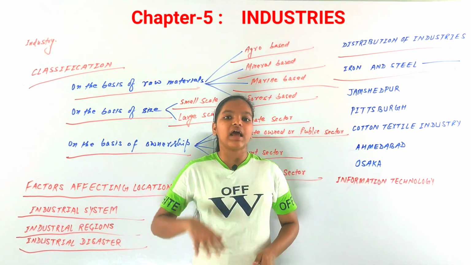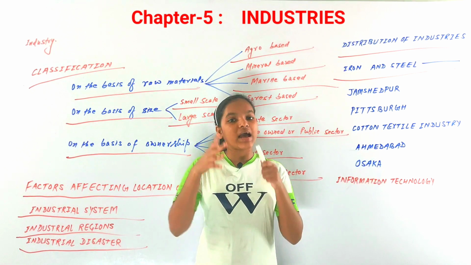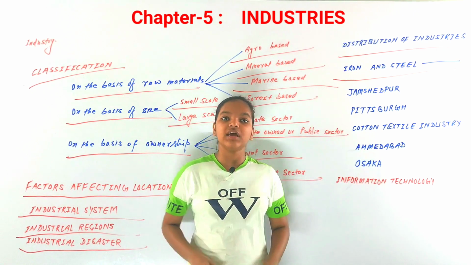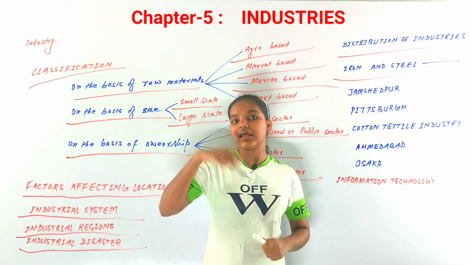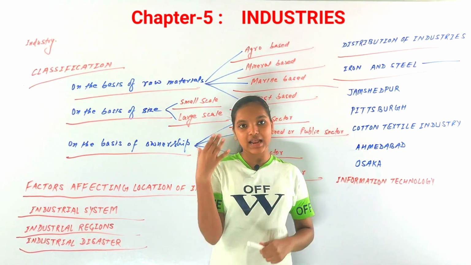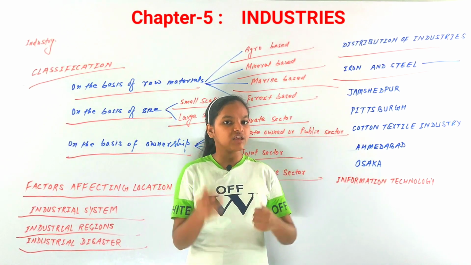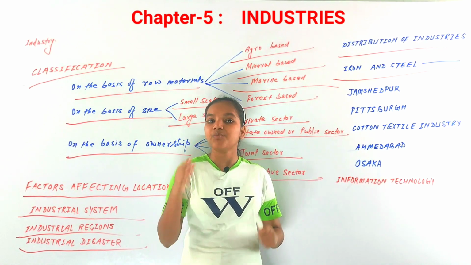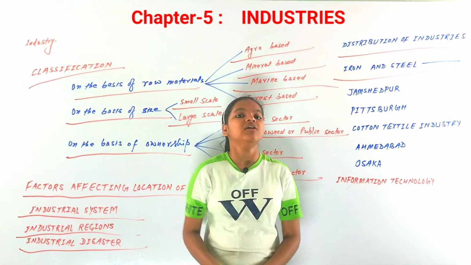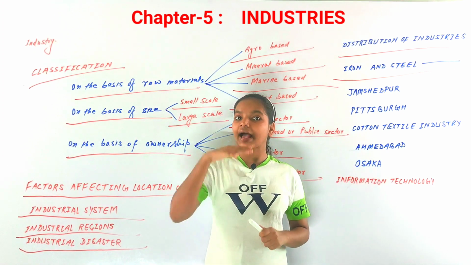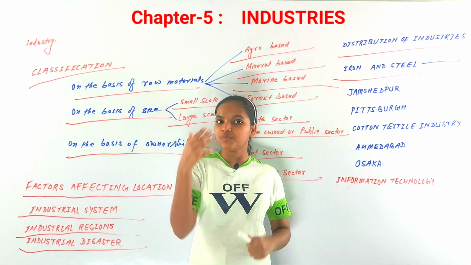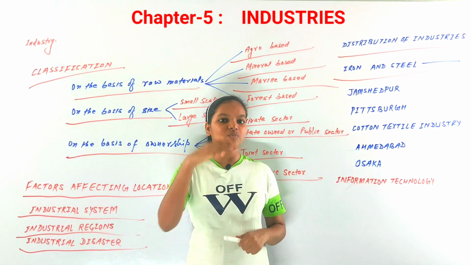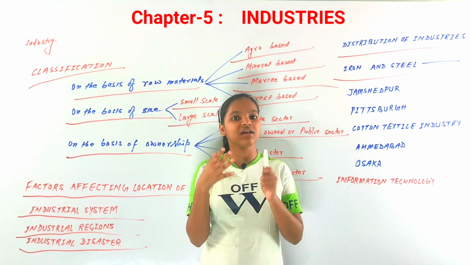And after 1950, iron and steel industries are located near seaports, because you know that import and export are very important for any industry. From the seaport, import and export can be done very cheaply. So that is why nowadays iron and steel industries are being settled near the seaports, because from there export and import can be done very easily.